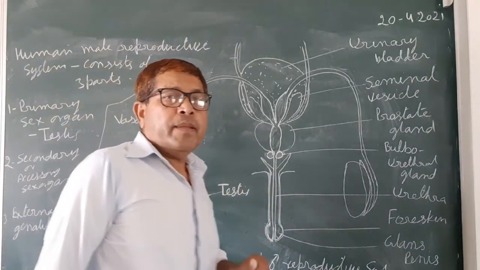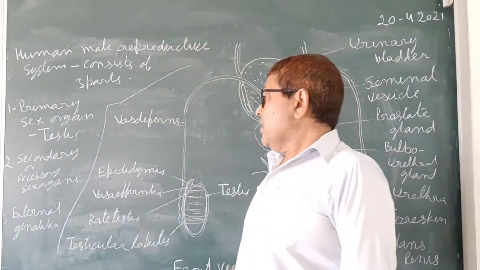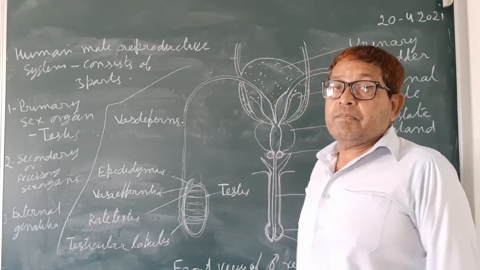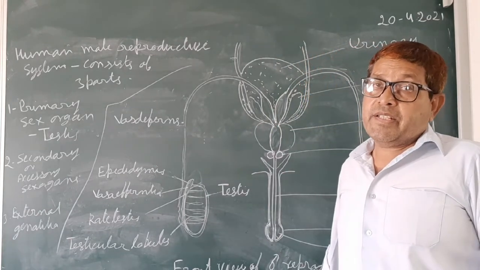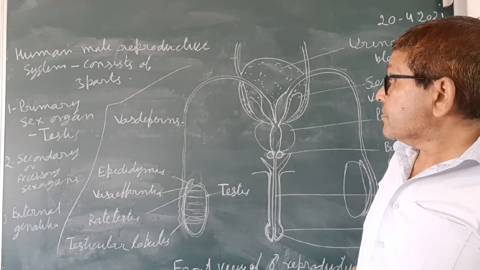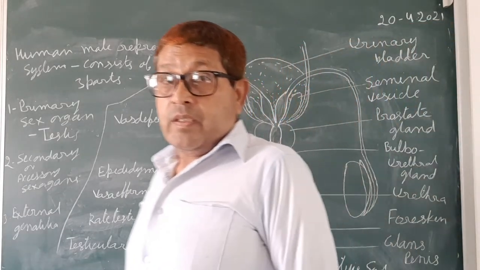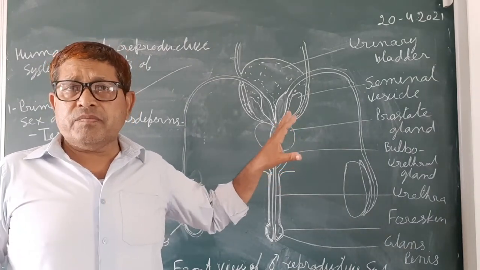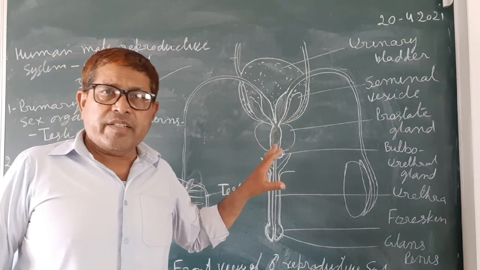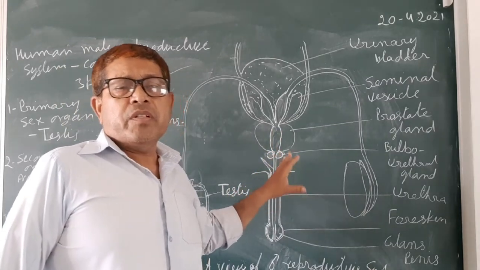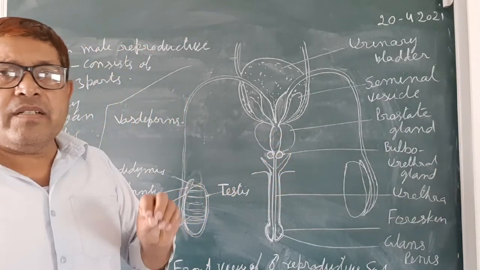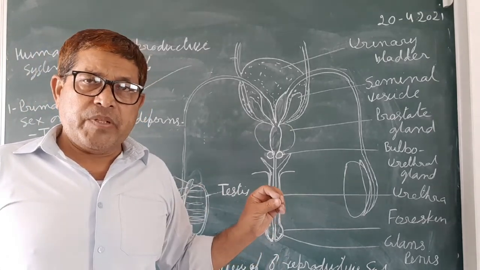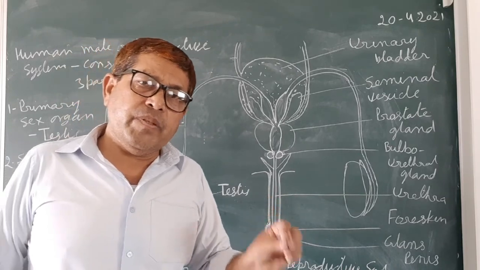First we will discuss about the primary sex organs, the testis. A clearer diagram is given in our book. When you study the diagram from your book along with the text, we will discuss. First we discuss about the testis, and then about the other parts.